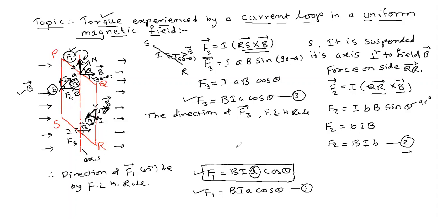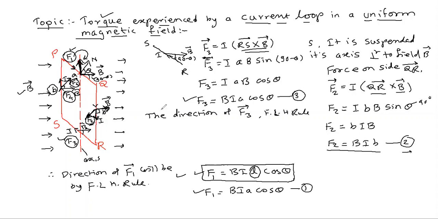Now you have got these three relations: F1, F2, F3. F1 is about your PQ arm, this one. Then F2 is on QR, this is your F2, equation number 2. This is SR, F3. Actually, here we have to find the direction of the force on this arm SR. We will take F4 afterward, but first of all this F3.